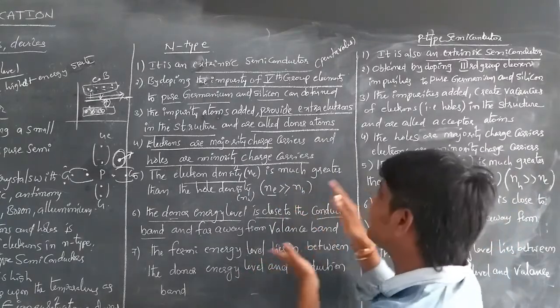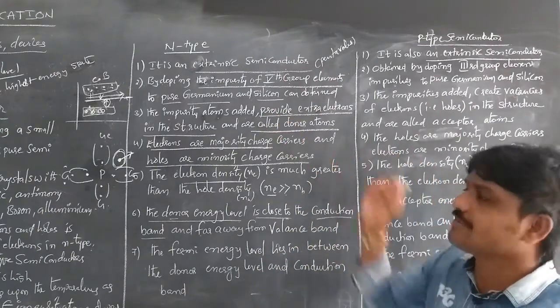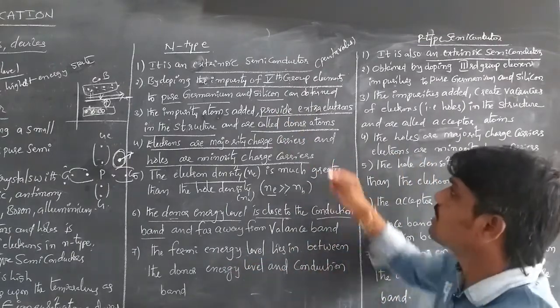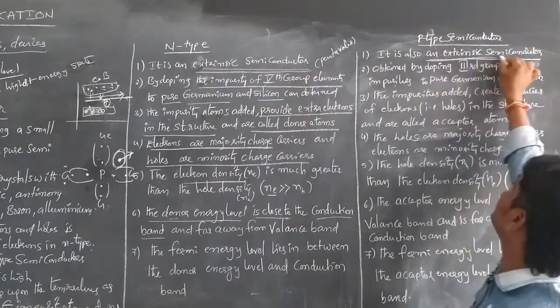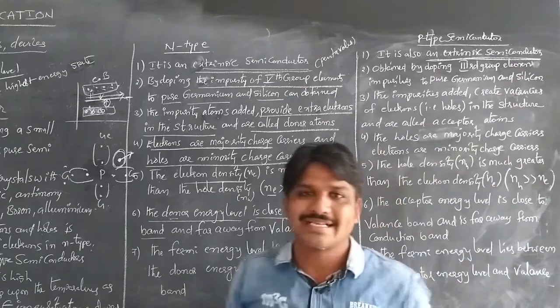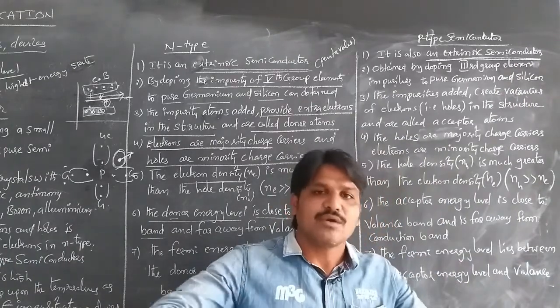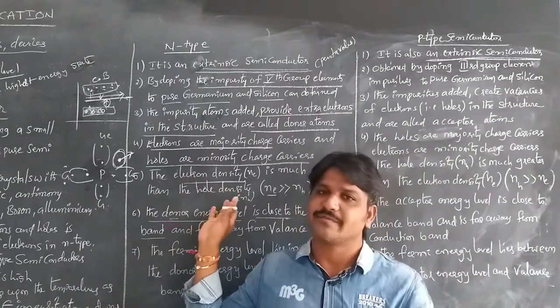If we compare the p-type semiconductor with the n-type semiconductor, this is also an extrinsic semiconductor, as is the p-type. When we dope with a pentavalent element, we get the n-type semiconductor.